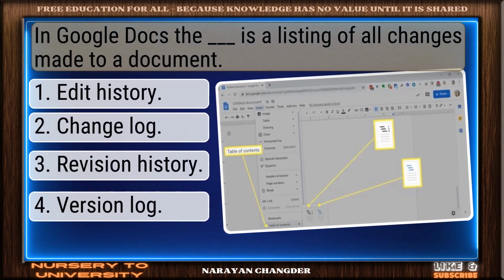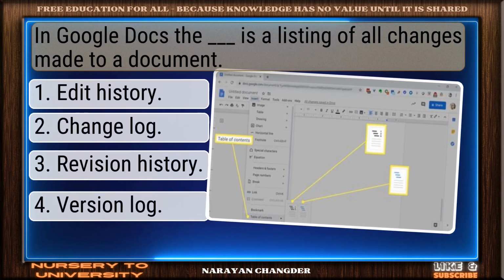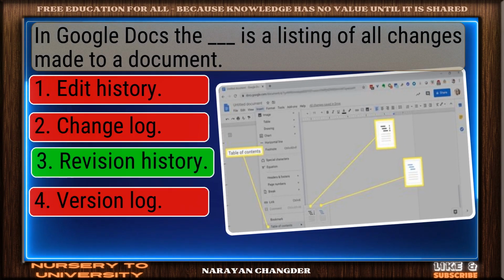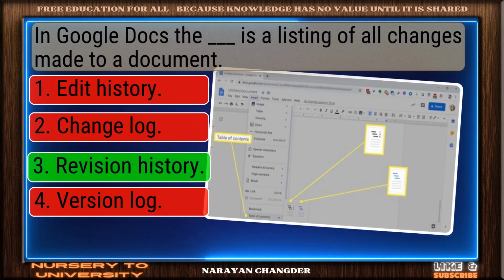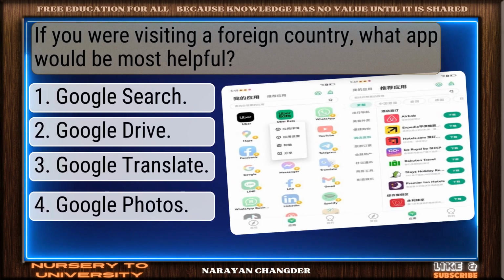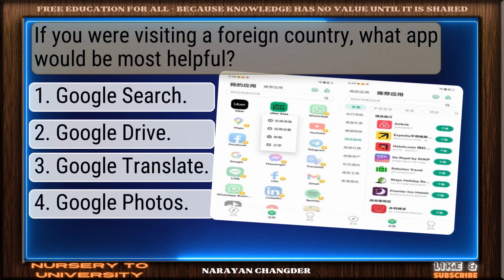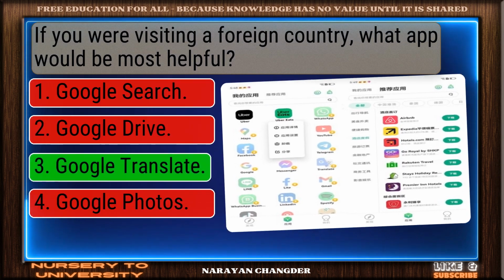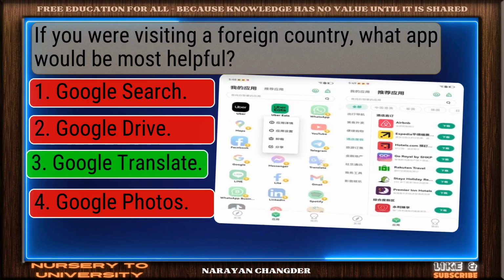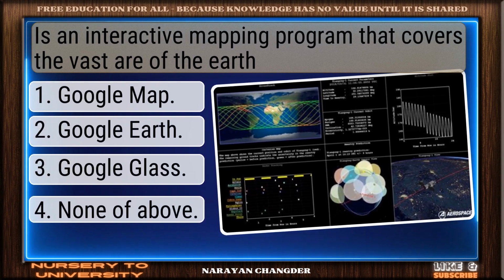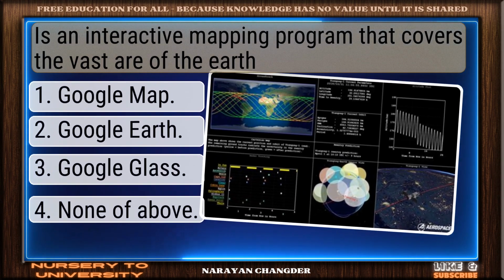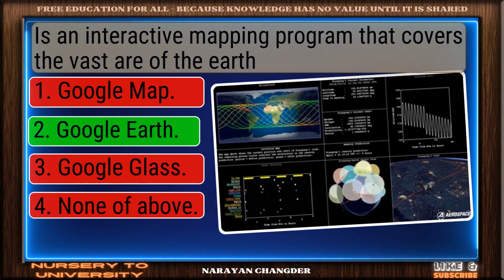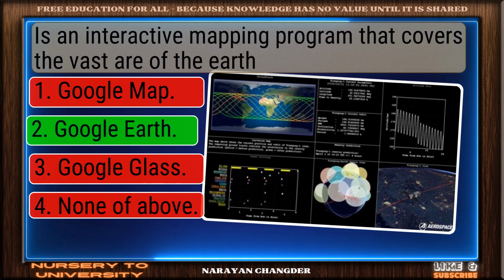In Google Docs, the Dash is a listing of all changes made to a document. Nicely done. Revision history is a solid answer. If you were visiting a foreign country, what app would be most helpful? Well picked. Google Translate is the correct answer. Is an interactive mapping program that covers the vast area of the Earth. Strong choice. Google Earth is the right answer.